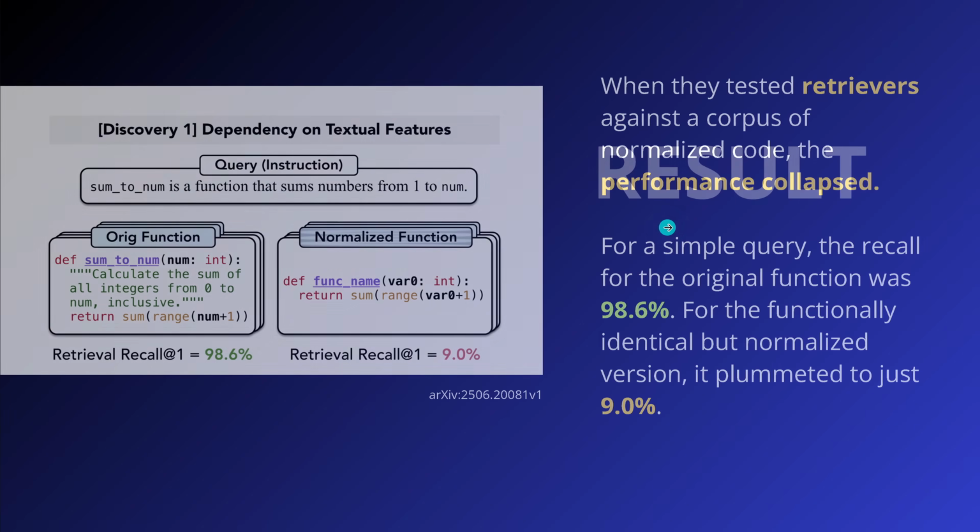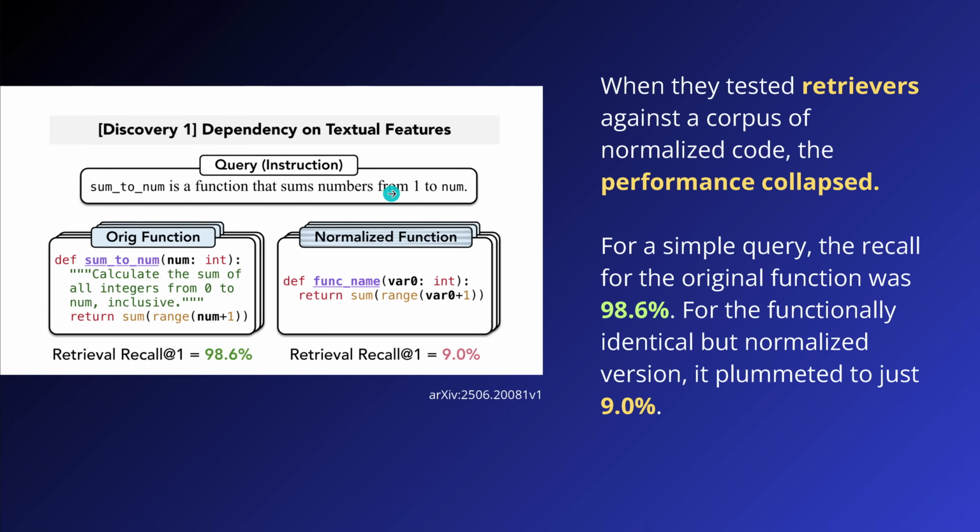And you know what they found? And I give you the result. You find all the nitty-gritty and all the sub-results in the paper. What they found was the following. When they tested the code retrievers against the corpus of normalized code, the performance of code AI collapsed. And if I say collapsed, I really mean collapsed.